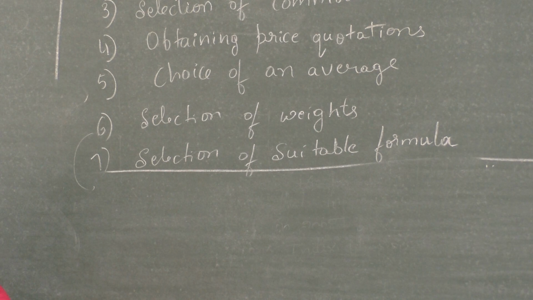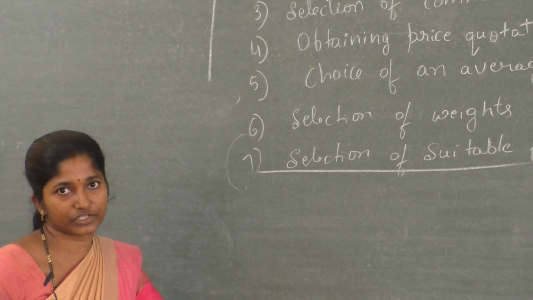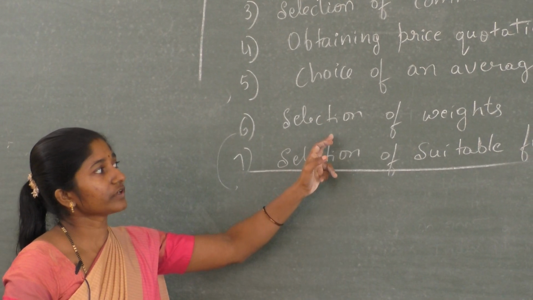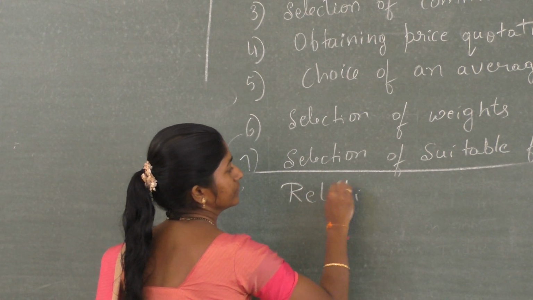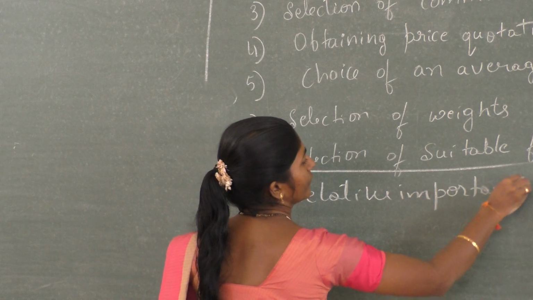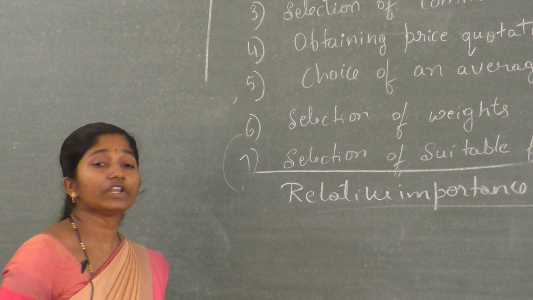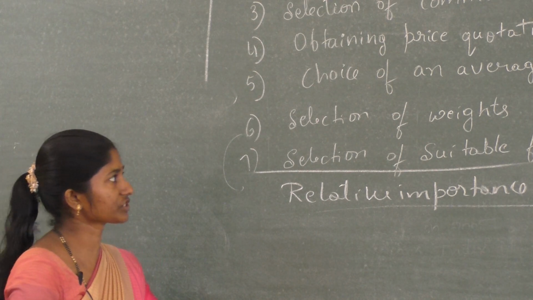There are so many items, but we cannot use all the items for the calculation. So we have to give relative importance. Only important items we have to select for the calculations.